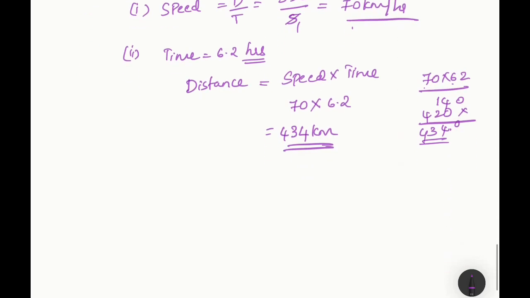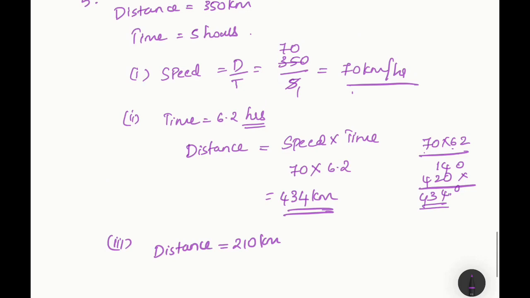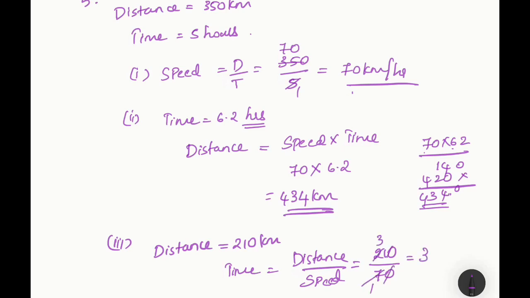Okay. Now coming to the third sub question. What's the third sub question? Have a look at the third sub question. The time taken by him to cover 210 kilometer. So distance is given here, 210 kilometer. Assume that throughout the journey the speed of Rohit remains uniform. So uniform means the speed remains same. What is the speed here? 70 kilometer per hour. So time will be equal to distance by speed. The three formulas we learned in our previous class. So that is 210 by 70. Zeros get cancelled. 7 ones are 7, 7 threes are 21. So you'll get 3 hours.